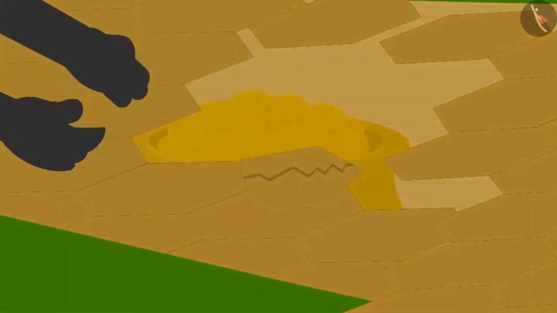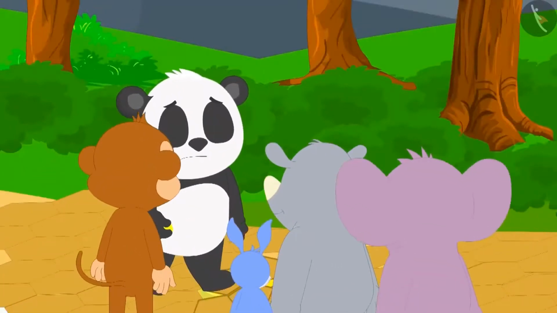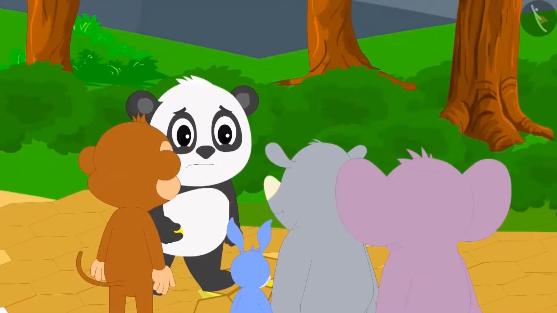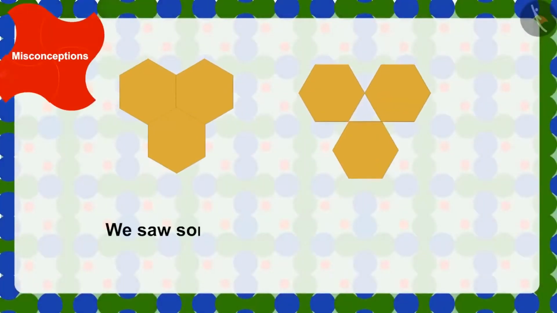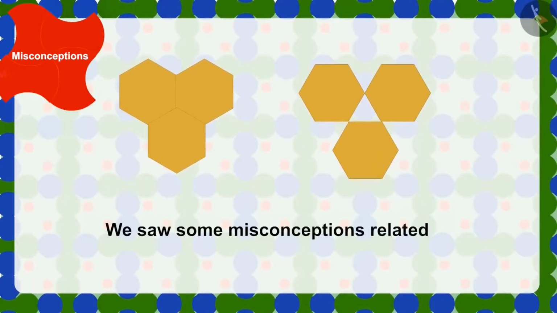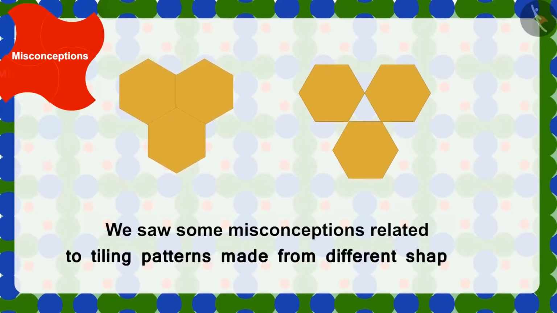Golu kept trying the whole night, but he could not make a pattern with those tiles. In the morning, a big crowd had gathered around Golu, and he had to share the treasure with all those people. Children, we saw some misconceptions related to the tiling pattern made from different shapes.